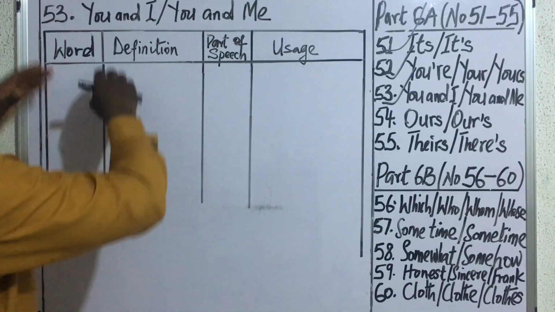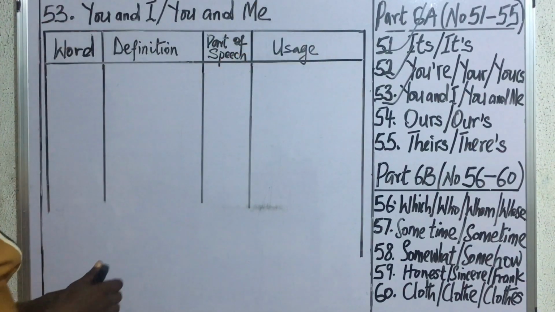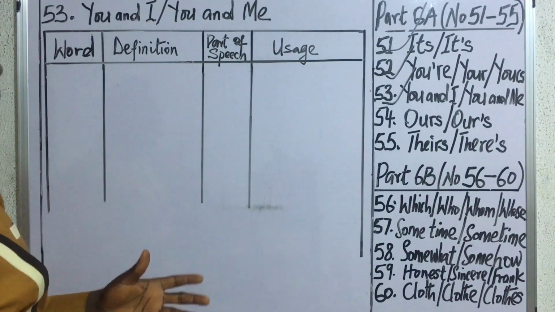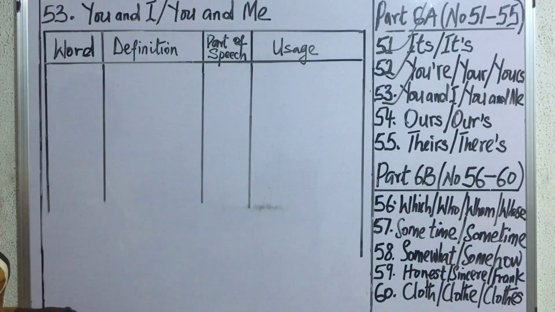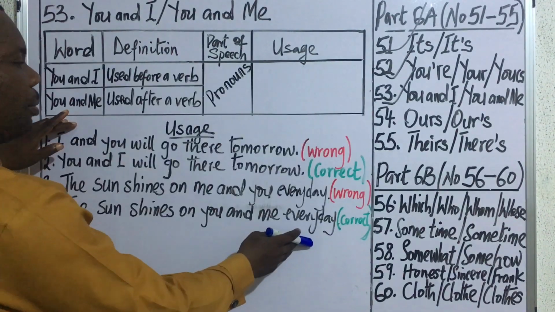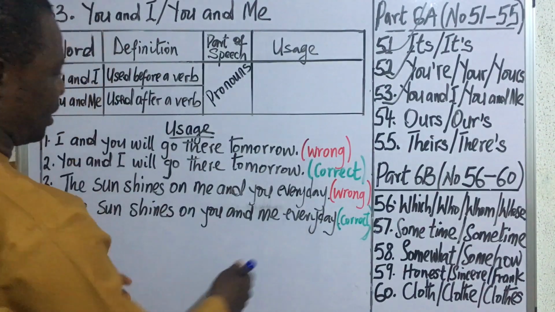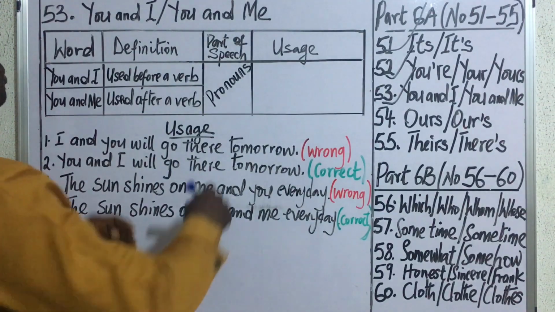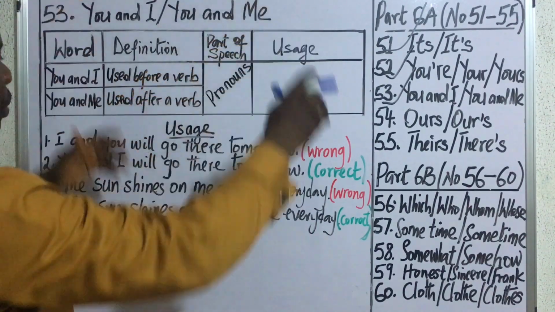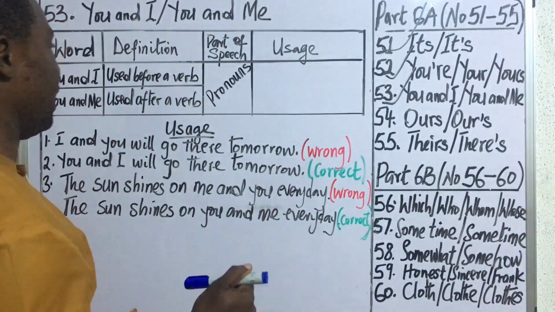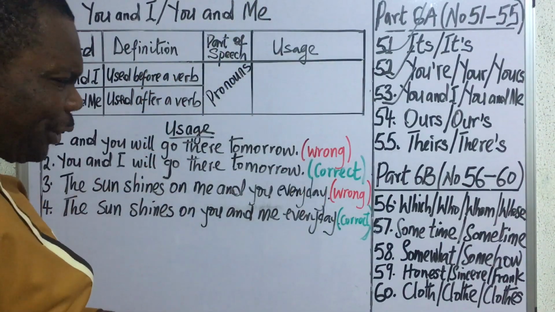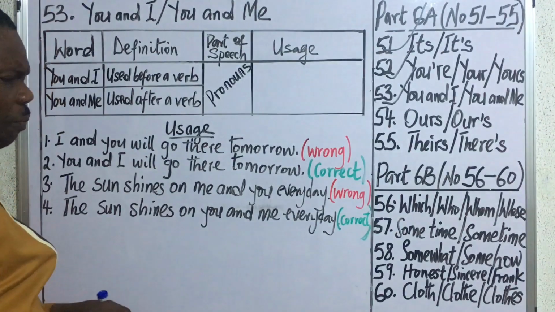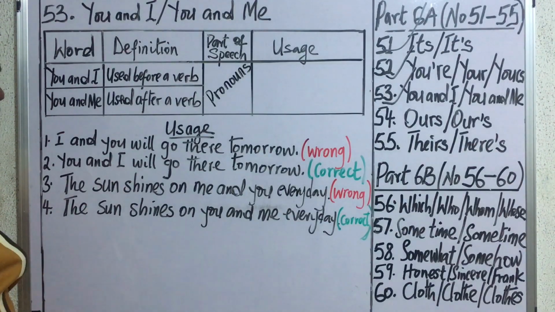Object. And the combination we are looking at here borders on cases, that is, the rules that govern the use of personal pronouns in expression. Now, let's consider these sentences to illustrate how to use these pronouns. Like I said earlier, this arrangement simply borders on the rules of personal pronouns, also known as cases.